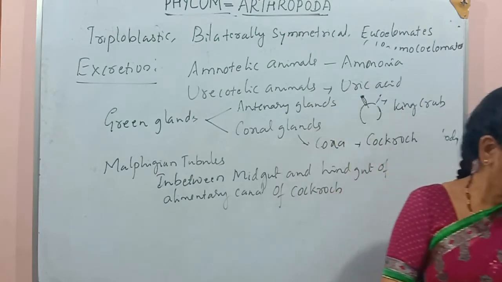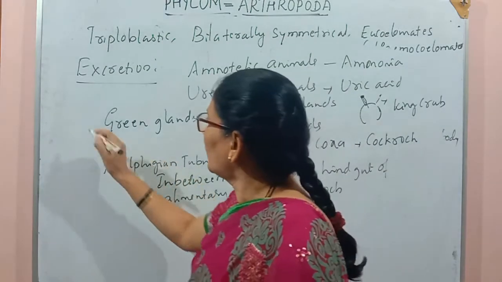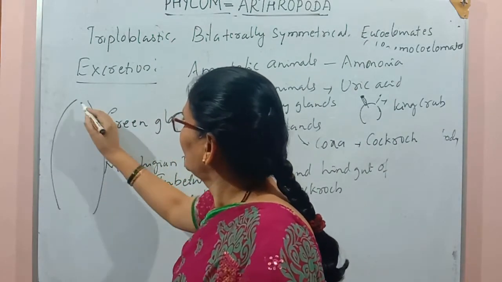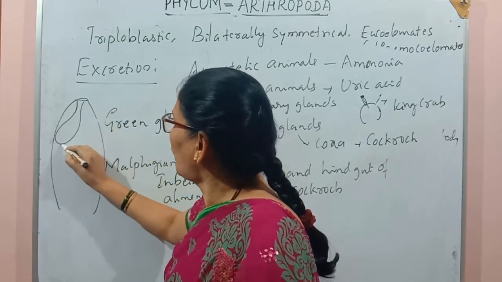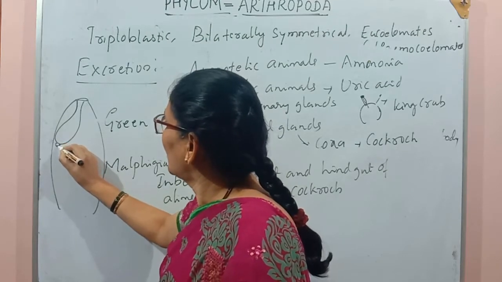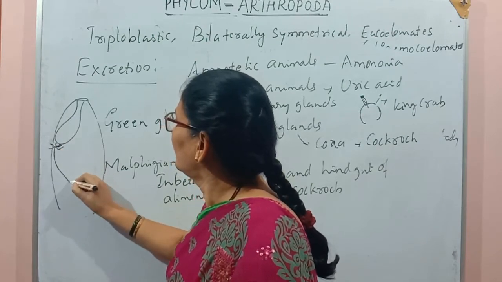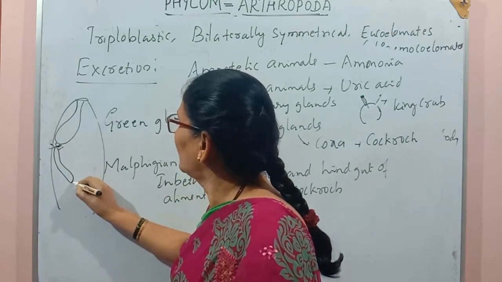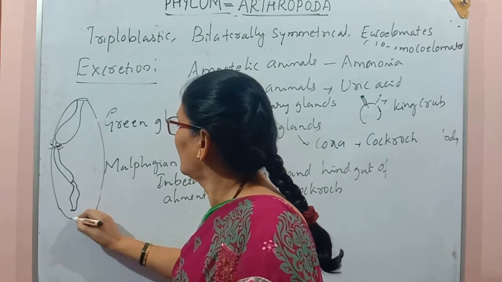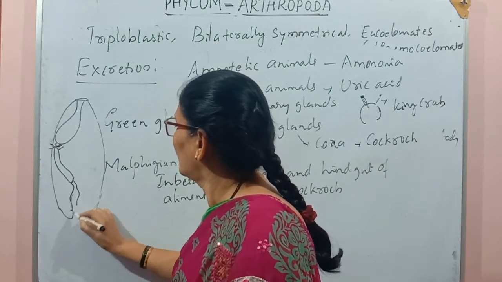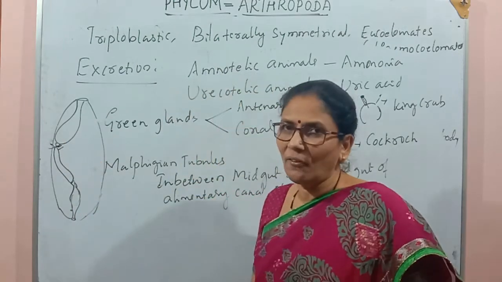So this is the animal body. Here we see the esophagus, pharynx, gizzard, crop, the hepatic caecae, the midgut, and the rectum or hindgut. This is the alimentary canal of cockroach.